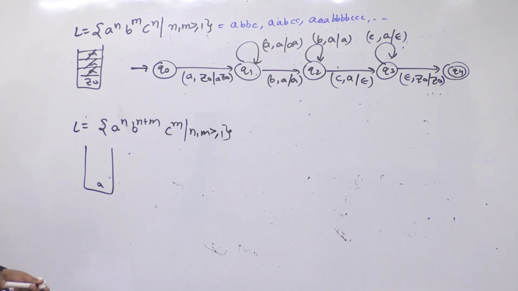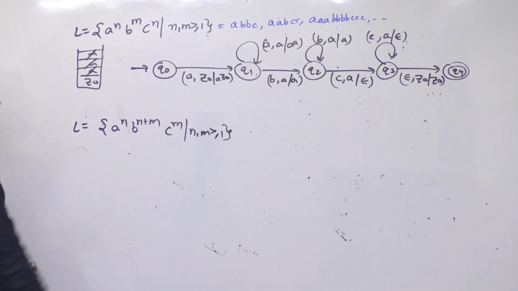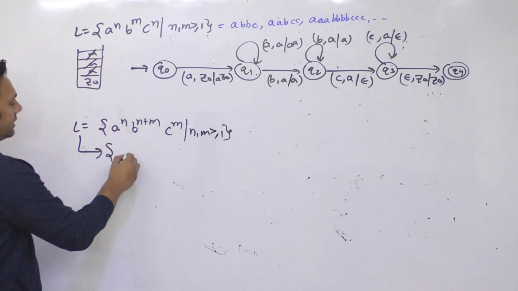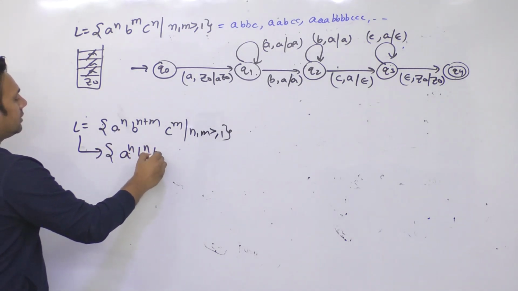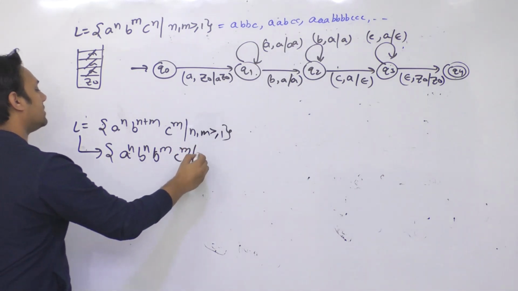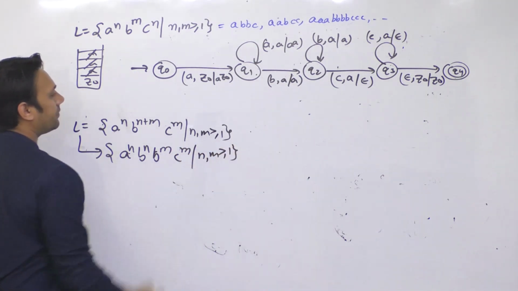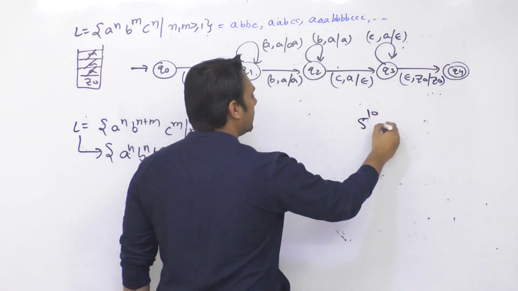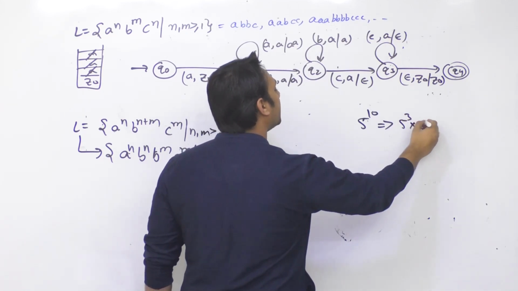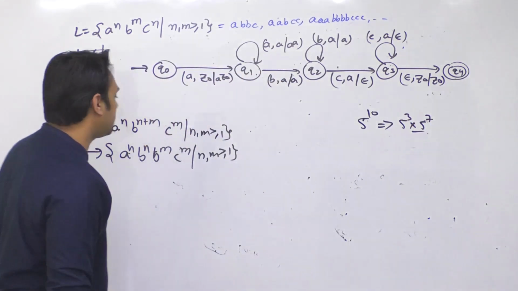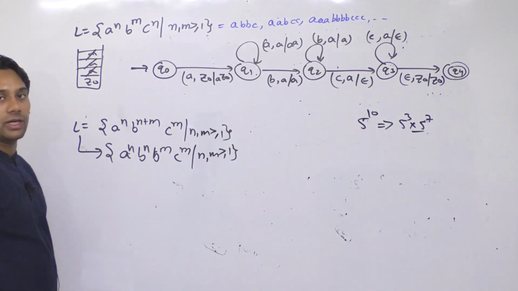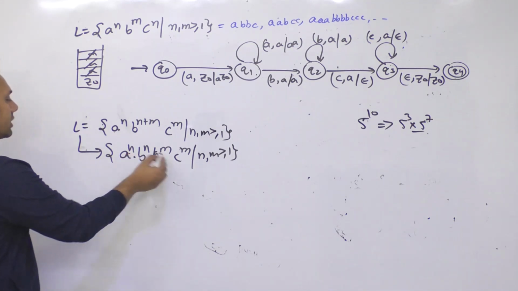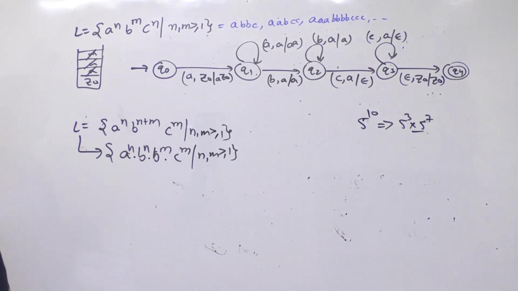So basically here what I can do is, this language can also be converted to one more form. You can convert this language in one more way. That form is this way. So we can also say it a raised to power n, b raised to power n, b raised to power m, c raised to power m, such that n comma m is greater than or equal to 1, right? So why can I do it? Whenever we have 5 raised to power 10, it can be converted to 5 raised to power 3 multiplied by 5 raised to power 7. So in this way, whenever we have b raised to power n plus m, I can convert it to b raised to power n multiplied by b raised to power m. So this is our concatenation with b raised to power m.